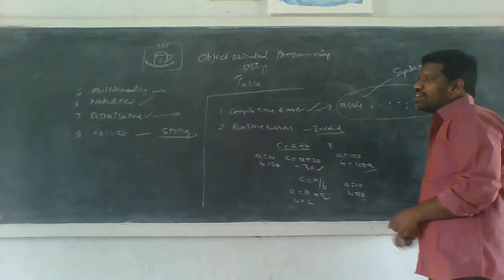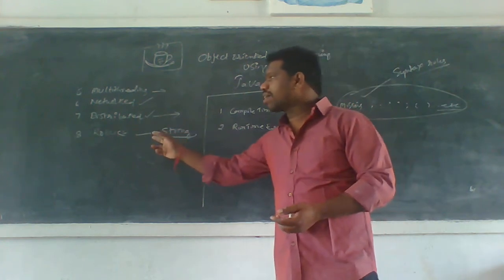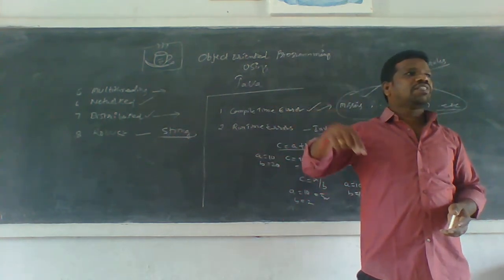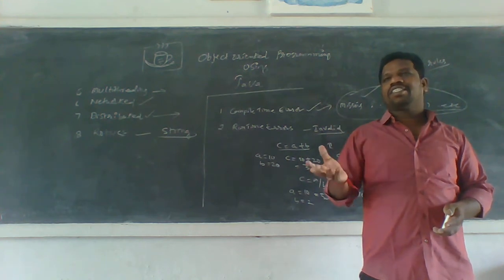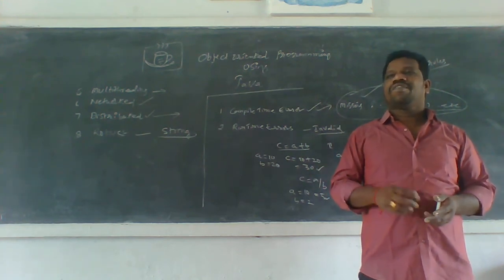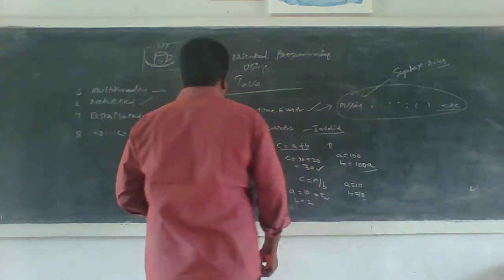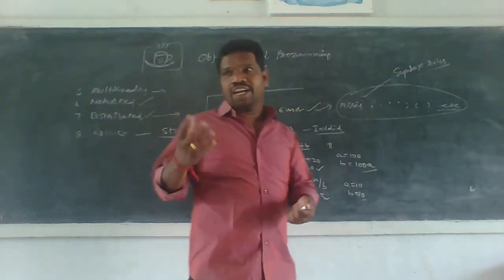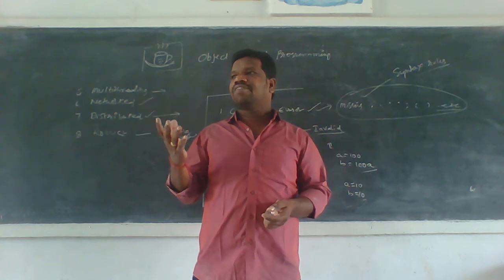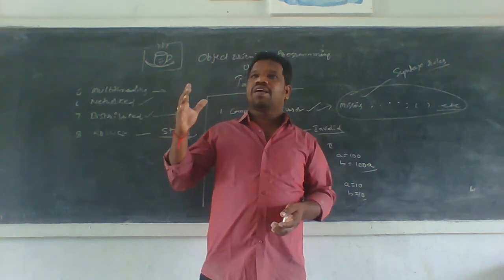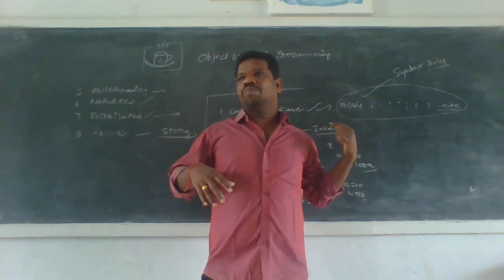Okay, a runtime error can be solved by Java using exception handling very easily, very effectively, very efficiently. But C language does not contain any exception handling concept. C language does not have any exception handling concept. Why? Because it is POP programming, not OOP.